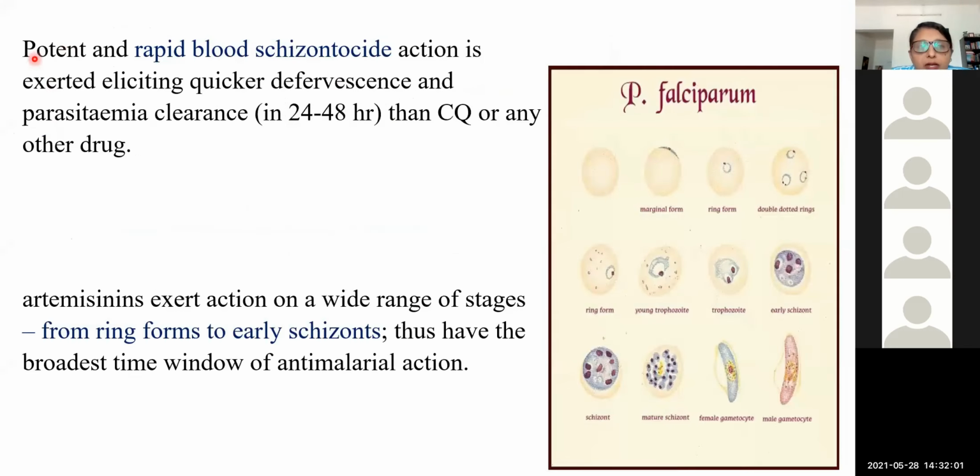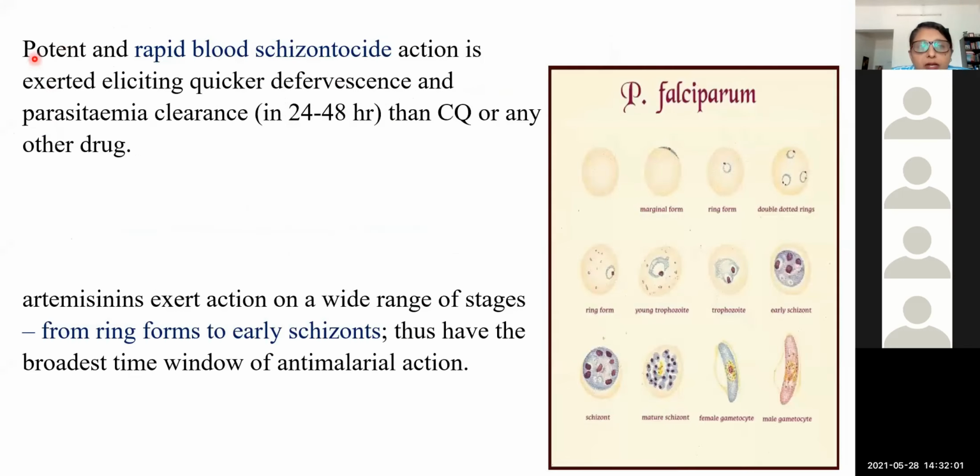If you give artemisinin, within 24 hours, that is in 1 or 2 days, there will be parasitemia clearance compared to chloroquine or any other drug. It is effective from the ring form of the parasite to the early schizont. So it has a good action, with the broadest time window of antimalarial action.